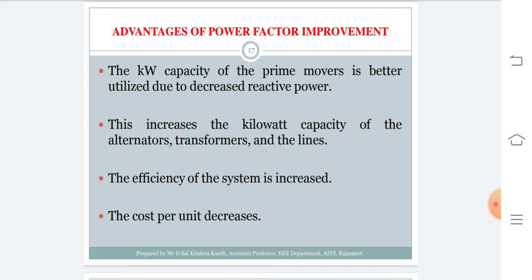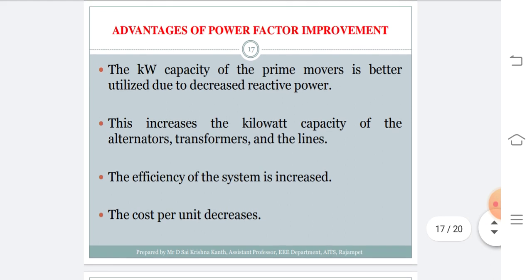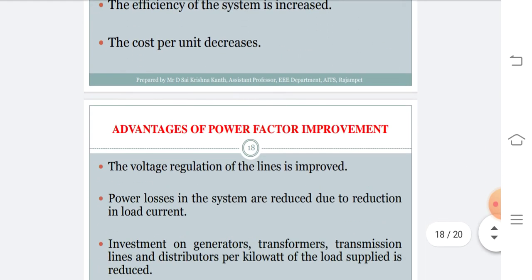That is, you can directly say that if the power factor is near unity, then the kW capacity of the prime mover is better utilized. Similarly, the kilowatt capacity of either the transformer or generator or transmission line is also increased, which results in an increment in the efficiency of the system. If the system is operated with more efficiency, then we can say that the cost per unit is also decreased.